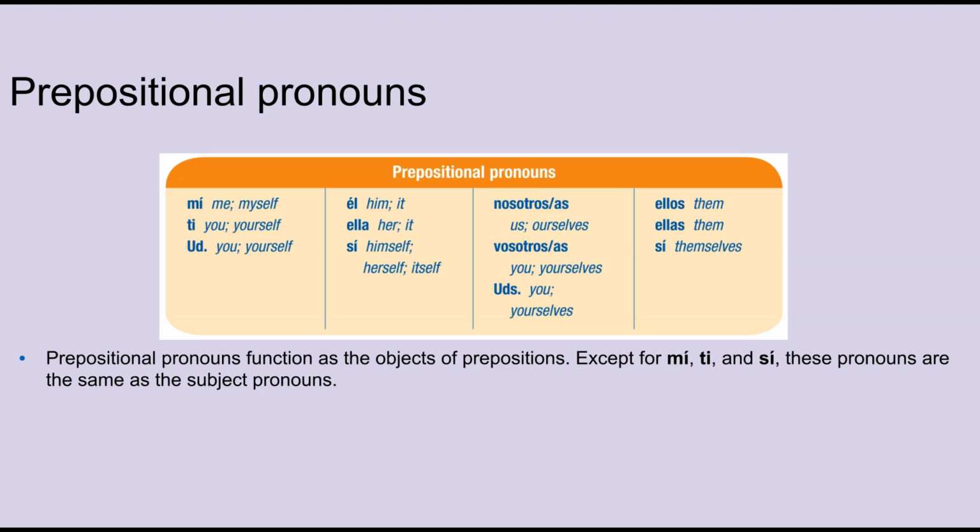If some of these pronouns look familiar, that's because all of them are the same as the subject pronouns, except me, ti, and si. These are the singular prepositional pronouns. Me, ti, usted, si, él, ella, si. And here are the plural prepositional pronouns. Nosotros, nosotras, vosotros, vosotras, ustedes, sí, ellos, ellas, sí.